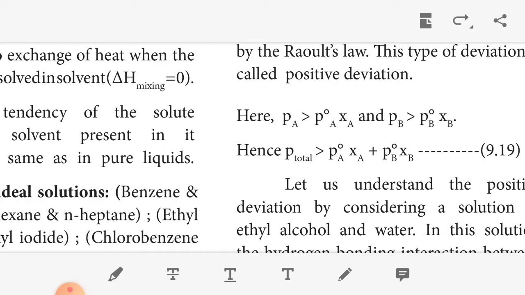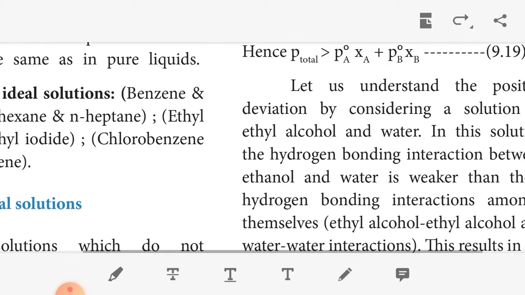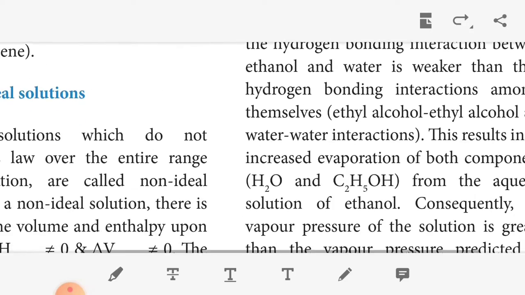Okay, so the examples of non-ideal solutions with positive deviation are ethyl alcohol and cyclohexane, benzene and acetone, etc.